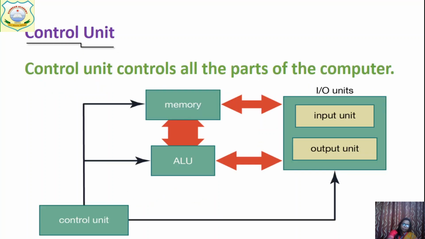Now next is control unit. As the name shows, control unit controls all parts of the computer. It controls how data moves and which type of instruction, where you have to send the data, in ALU, memory, or whether the computer will take it from the input unit and show it to output. All this controlling is done by the control unit. Control unit is actually the brain inside the brain. CPU is the brain of the computer and inside CPU there is a control unit and the control unit controls all parts of the computer.